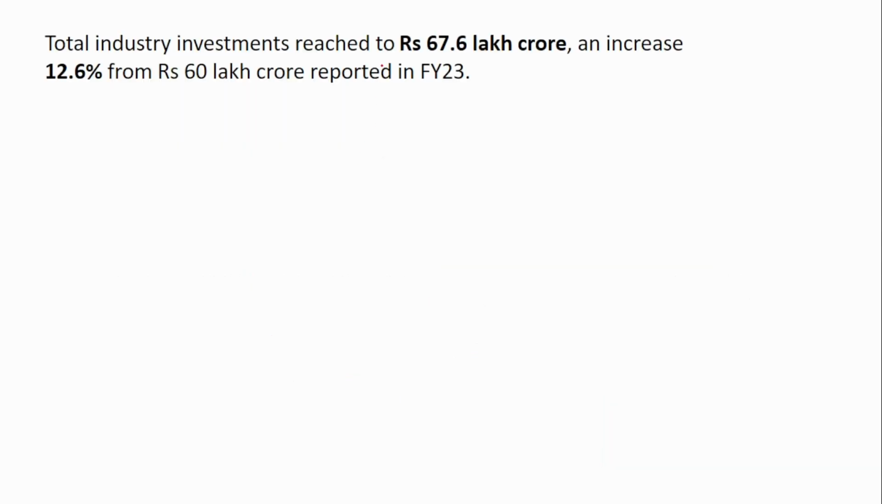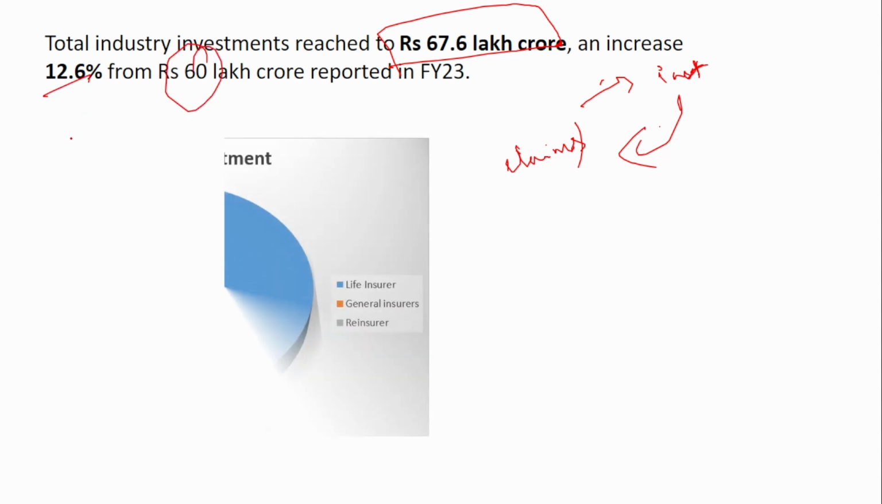Next, the total industry investment reached 67 lakh crore. So we know that insurers collect premium from the customers, and from that premium they make investments. From the investments they again use the money to clear the settlements or claims. So this is how the insurance industry works. The total industry investment reached 67 lakh crore compared to the previous 60 lakh crore, an increase of 12.6%.